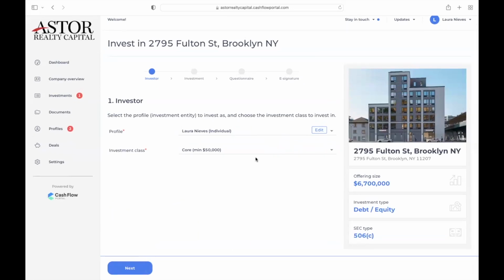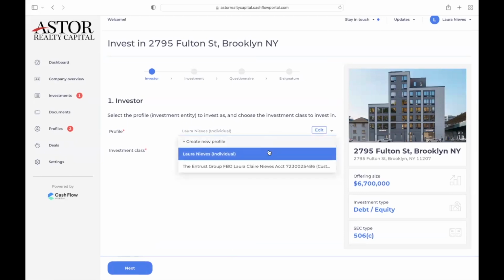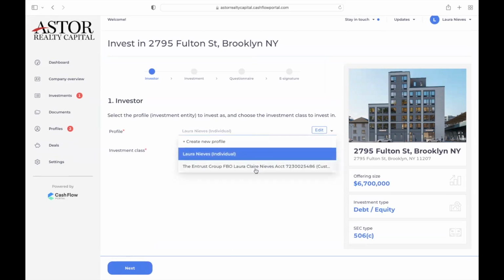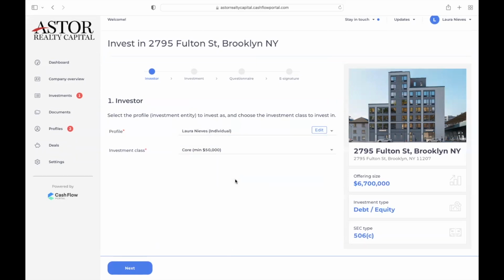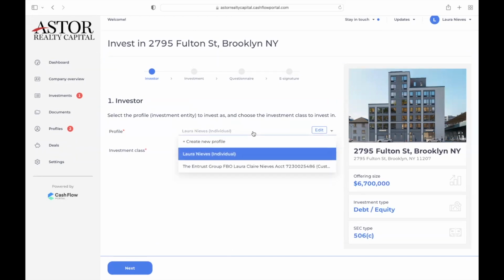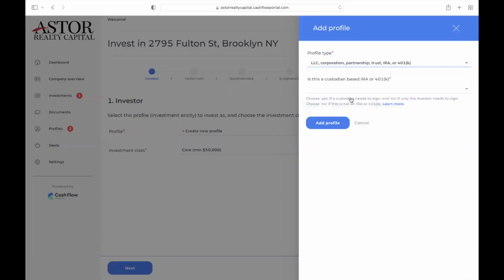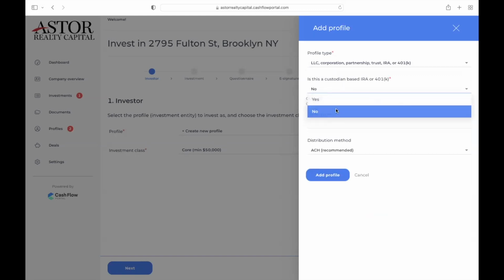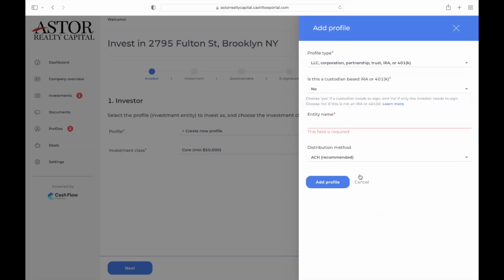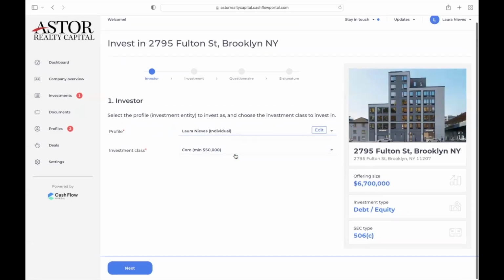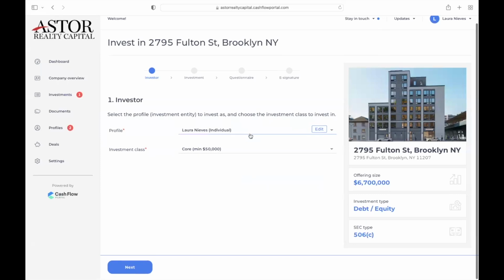So the first information that it's asking us is who you are wanting to invest under. So this is your investing entity. If you are investing as a personal, if you are investing via an IRA, if you're investing via an LLC, whatever it is, this is where you are going to put that information in. If this is not reflecting correct, you would create your new profile here and you would put the information in as required. In this situation, let's just say, I'm investing in myself personally, and this is correct.